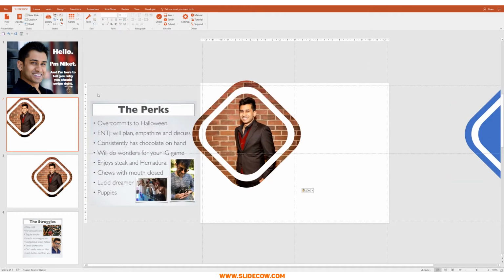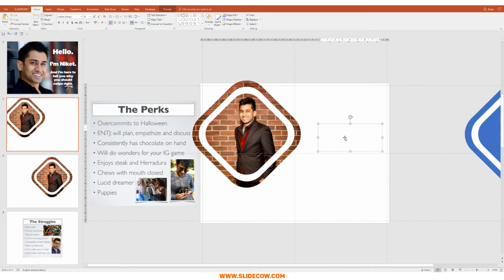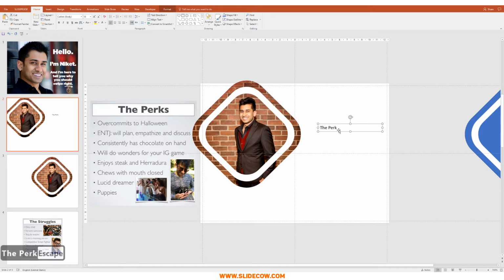I'm going to head over to Insert, click on Text Box, just draw out a text box like this. And I'm going to type in "The Perks," change the font size to around 54 and change the font to Gotham Ultra. I'm going to move it to the right just like this. I'm just going to move that up here and move that over here. All right, cool. Now we can start adding the points that he puts over here.